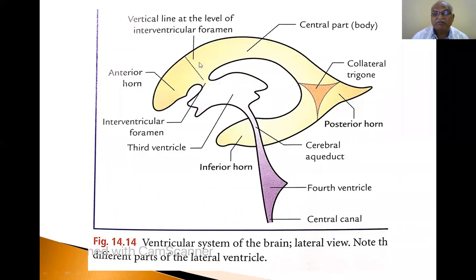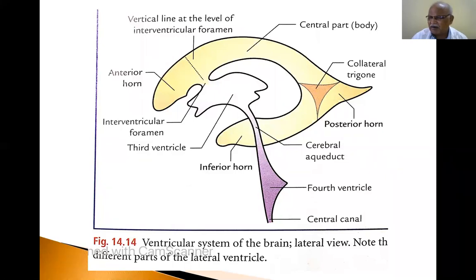These C-shaped lateral ventricles encroach on the diencephalon. This is the region of the diencephalon, and this is its cavity, the third ventricle. The C-shaped lateral ventricle has an anterior horn extending into the frontal lobe, about 5 to 6 centimeters behind the frontal pole. This is the central part or body of the lateral ventricle. This is the posterior horn extending into the occipital lobe, and this is the inferior horn extending into the temporal lobe.